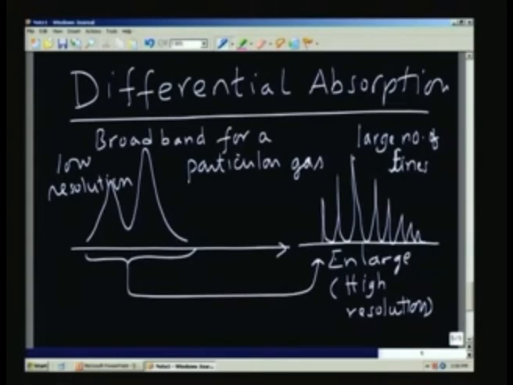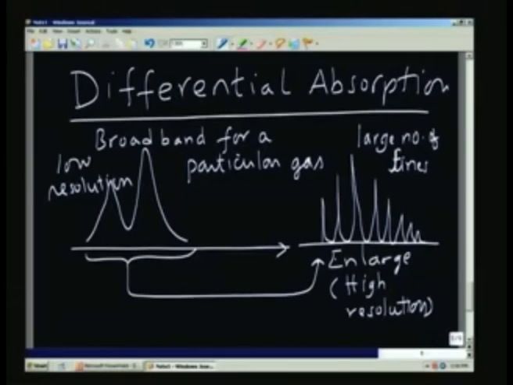So what do we notice? We notice that if you look at the height of this, the height represents the amount of absorption, or in this case the emission. It does not matter which, they are going to be mirror images, the same. Therefore, at this wavelength corresponding to the peak, it absorbs or emits radiation. Okay. And if you go here in the valley, very little absorption or emission is going to take place.